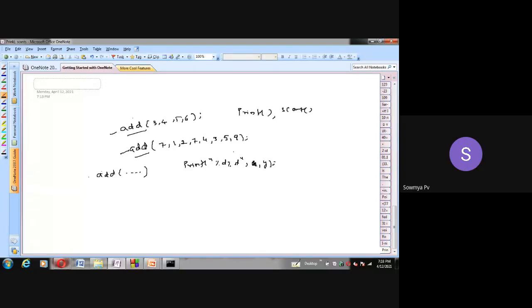Sir, in printf, the first argument must be a string. Excellent, good observation. Even in scanf also, the same, right? Yes, sir. That's the observation. You observe that in the printf and scanf functions, the first argument is always a string.